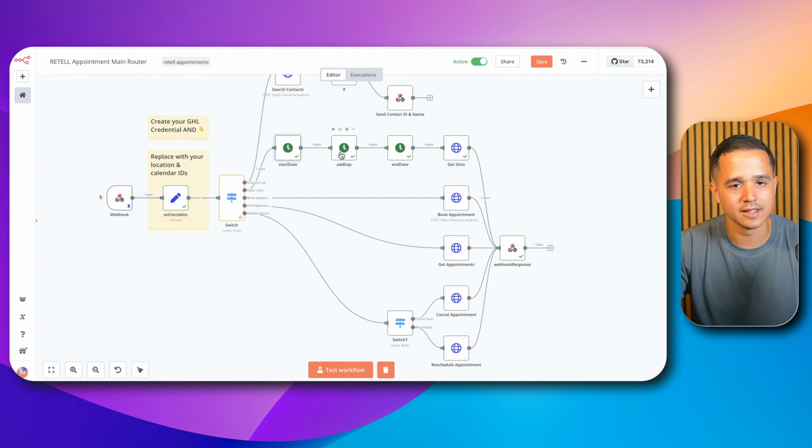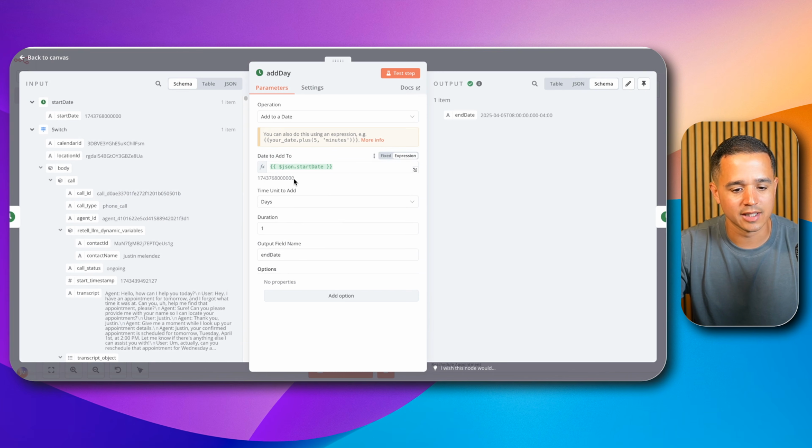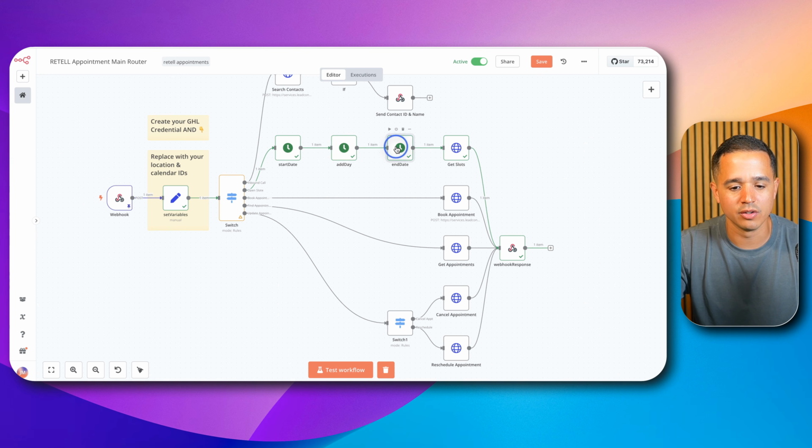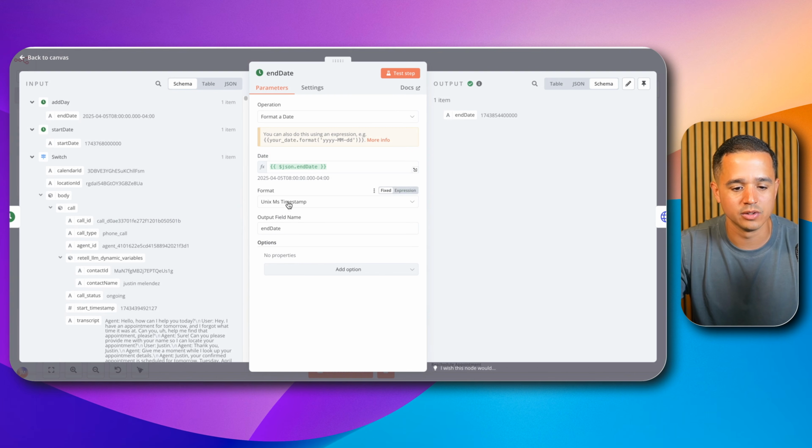Next thing we do is we add a day. So we take that last timestamp and add a day, and you see it spits out a format which we need to also convert. This is ISO 8601 format. We need it in epoch time in milliseconds again. And so that's all this last node does: it converts that time into a field called end date in epoch time in milliseconds.